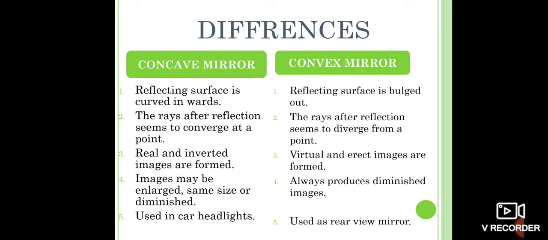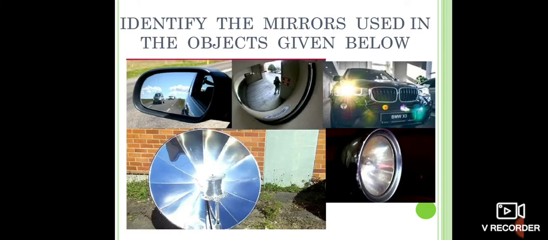When we come to the use of a concave mirror, it is generally used in a car headlight, whereas in the same vehicle, the mirror used as a rear view mirror is a convex mirror, because we need to have a diverged view of the traffic behind us. Now coming to the next slide, identify the mirrors which are used in the objects given below. You see a rear view mirror, reflector, car headlights, mirror in your torch, and a dish antenna.